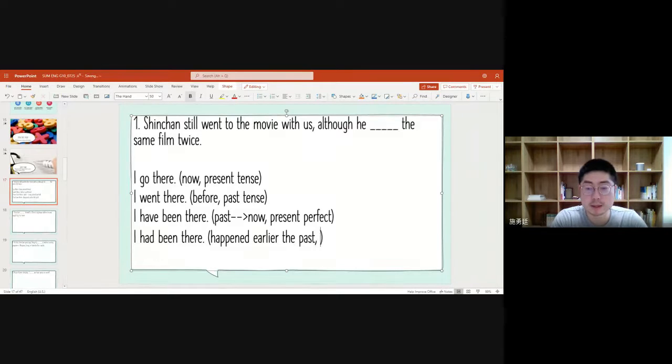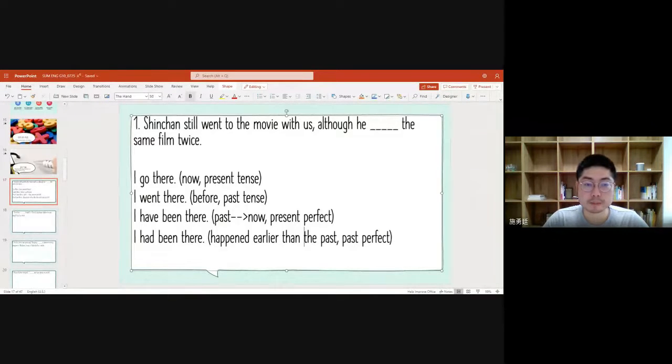We call this past perfect. If something happened earlier than the past, then in this case we use the past perfect tense.